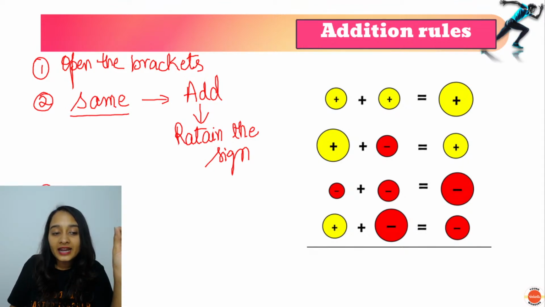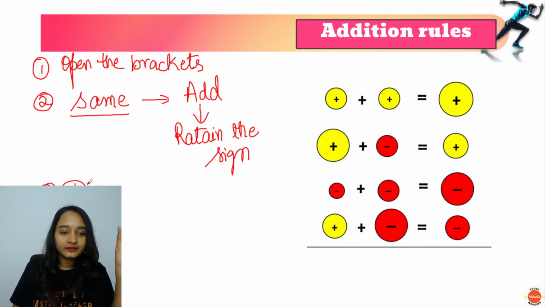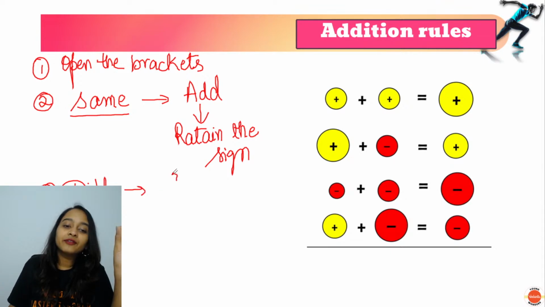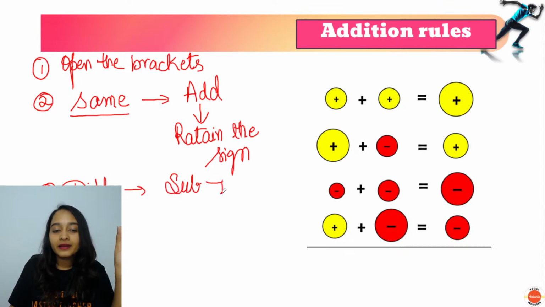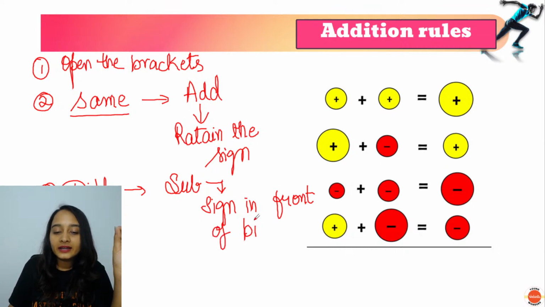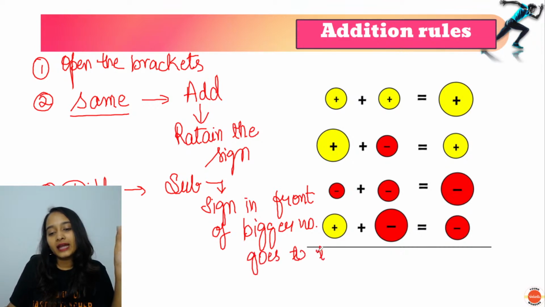Now, what if they are having different sign? Then you have to subtract them. Sign in front of bigger number goes to the answer.